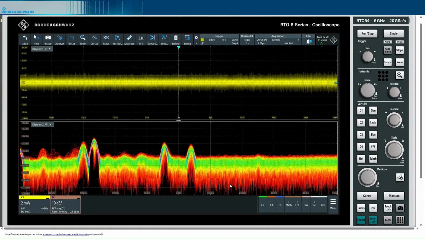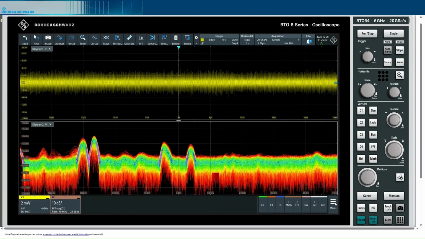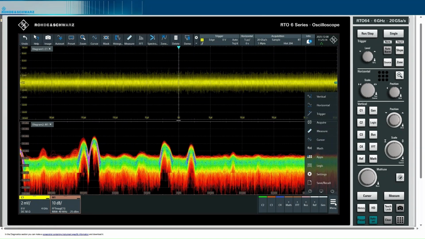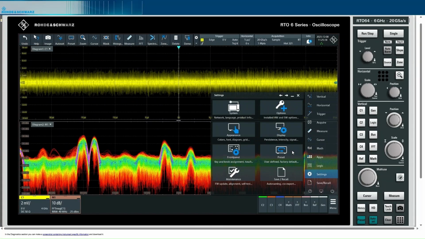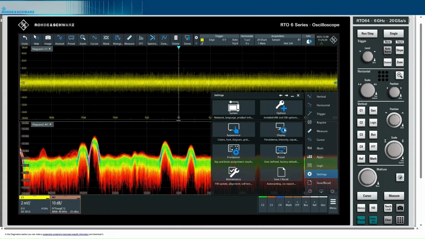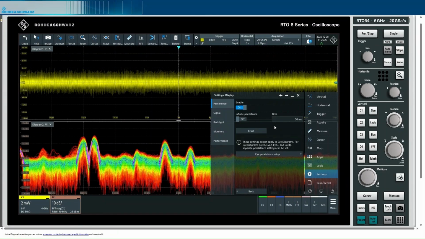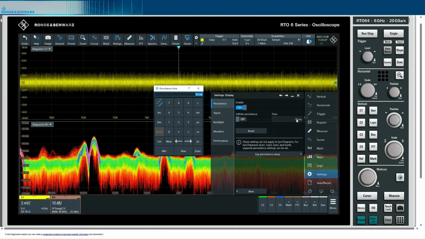To get a better, let's say, display of short signals, we should select here in the settings a longer persistence to keep the signal on the screen for a specific time.